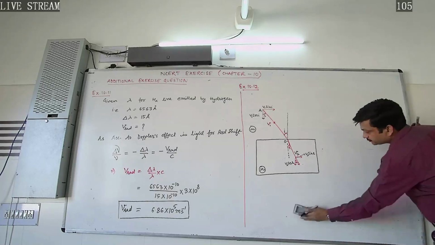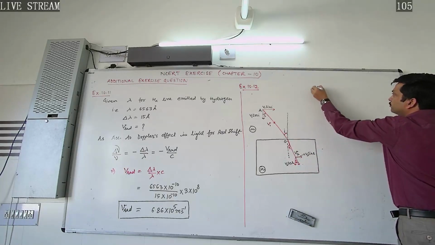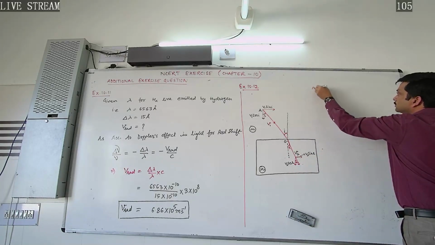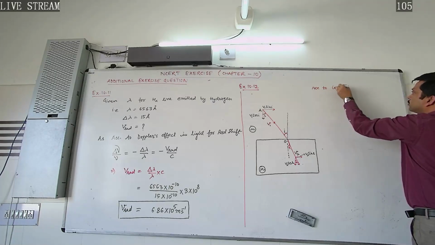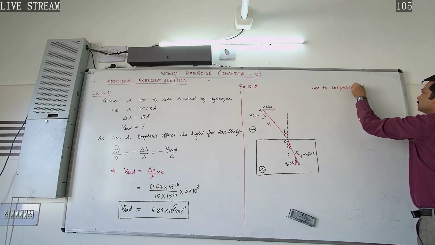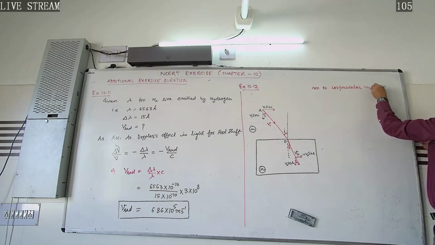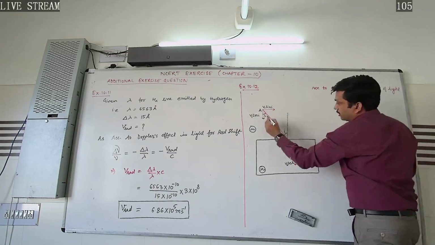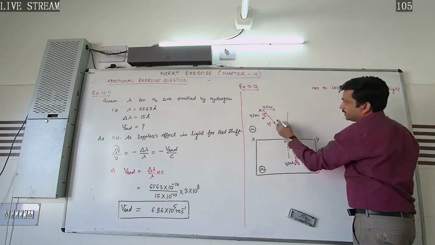Further, he explains. Here we can say according to the corpuscular model of light, let us consider this is our interface.